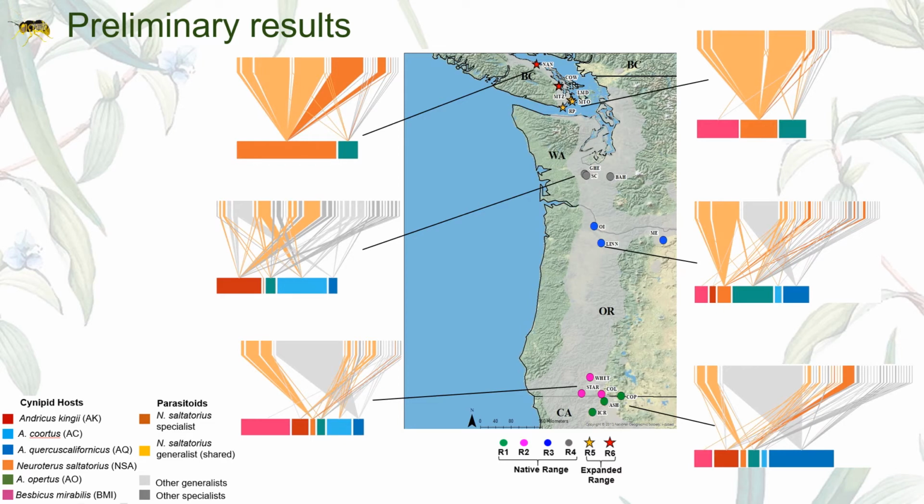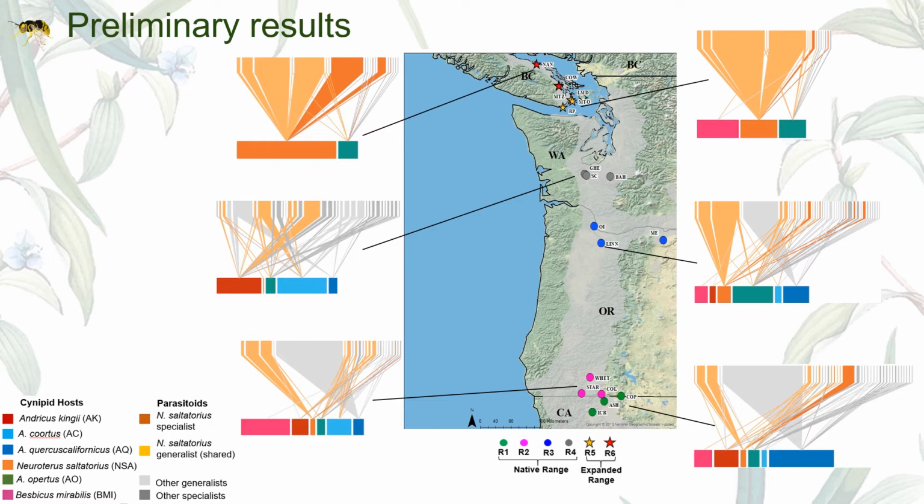For our results, we have 6 preliminary cynipid host interaction networks, one for each region. Regions 1 to 4 are in the native range of NSA, while regions 5 and 6 are part of the expanded range. For each network, the bottom bar widths represent the relative abundance of each cynipid host, while the width of the top bars are the frequency of parasitoids emerging from that host. The lines between them, and line width, show interactions and interaction frequency between hosts and parasitoids.